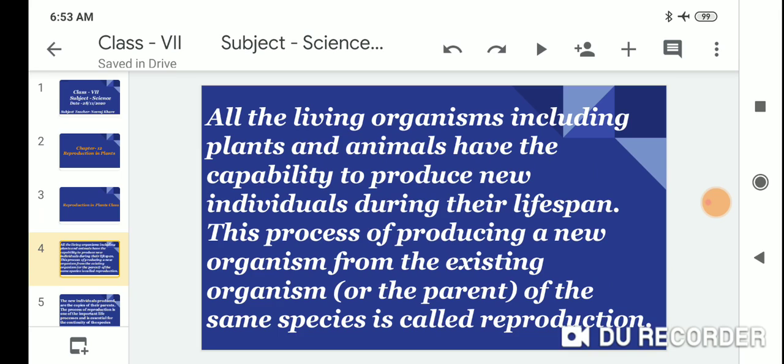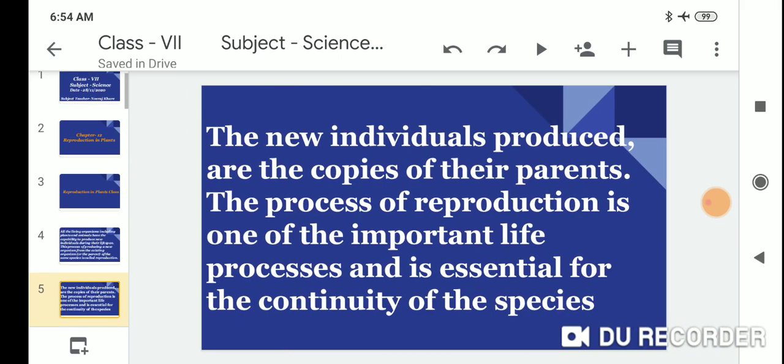This process of producing a new organism from an existing organism of the same species is called reproduction. The new individuals produced are copies of their parents.